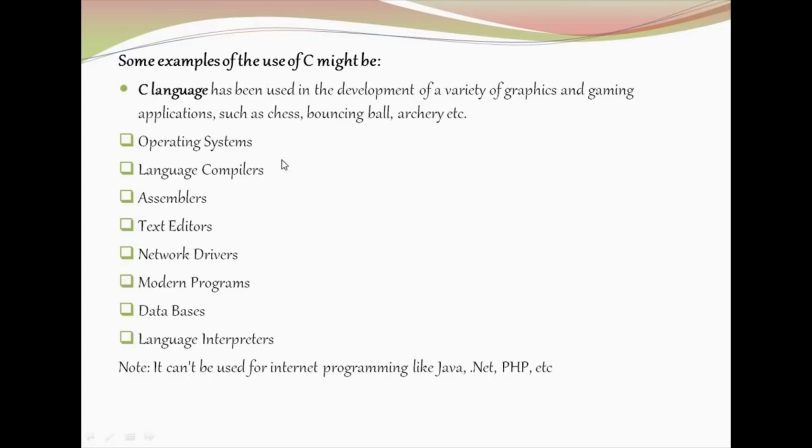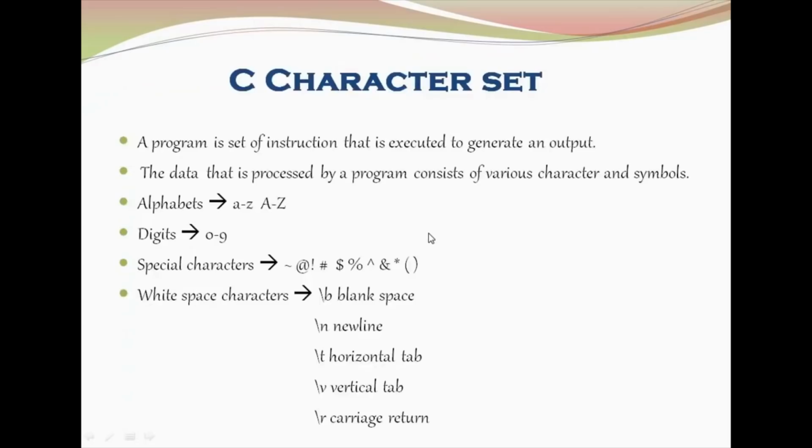Some examples where C is used are operating systems, language compilers, assemblers, text editors, network drivers, modern programs, databases, and language interpreters. These can all be developed in C language. One important point to note is that C is not an internet programming language like Java, .NET and PHP.